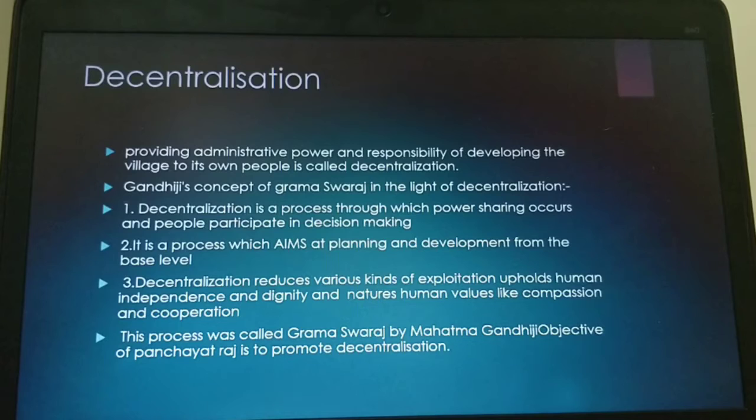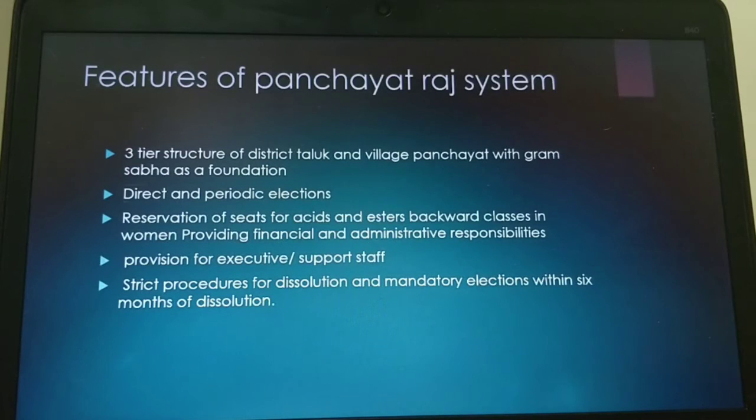And this process was called Grama Swarajya by Mahatma Gandhiji. The objective of Panchayat Raj is to promote decentralization. Means in this decentralization, Panchayat Raj and its work is to be implemented so that decentralization is possible and people can develop their own villages.